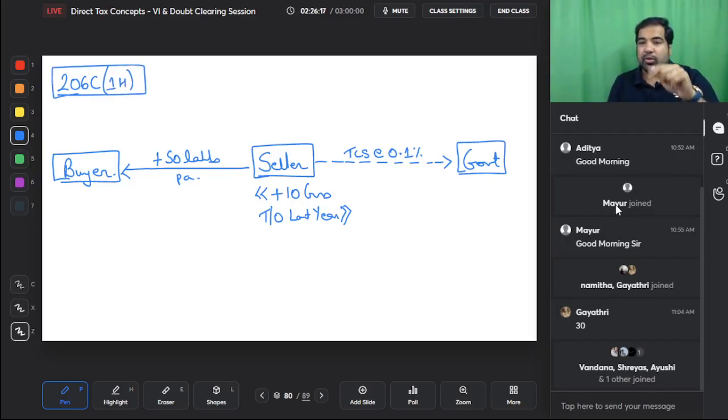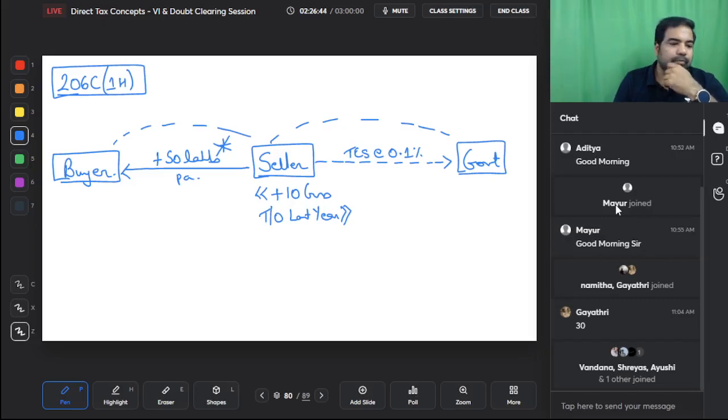What is high value? The seller should have a turnover of more than 10 crores in the last year, and should be selling more than 50 lakhs. And guys, this is unique, just like 194N, where TDS applied only on the excess amount. Here also TCS applies only on the excess amount. So if you're selling goods worth 55 lakh, then only on the 5 lakh at 0.1%, that is only 500 rupees, has to be collected extra and paid to the government as TCS. Guys, this is the concept of 206C(1H). This is TCS at the rate of 0.1% on the excess above 50 lakh rupees.